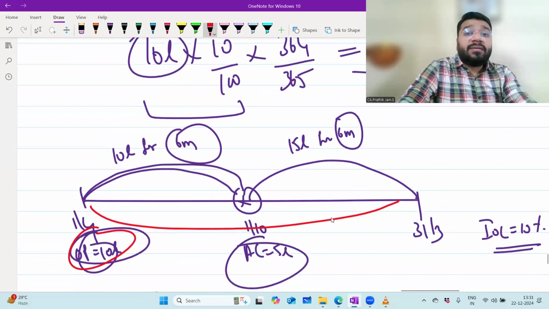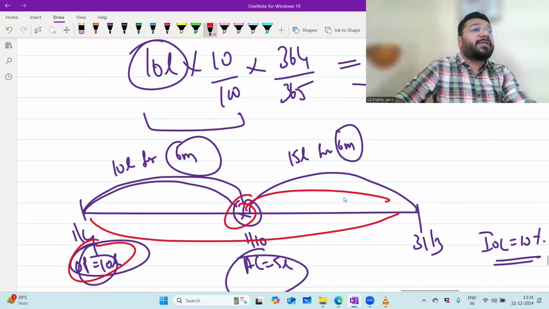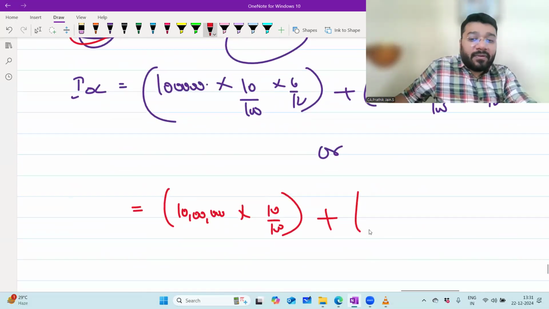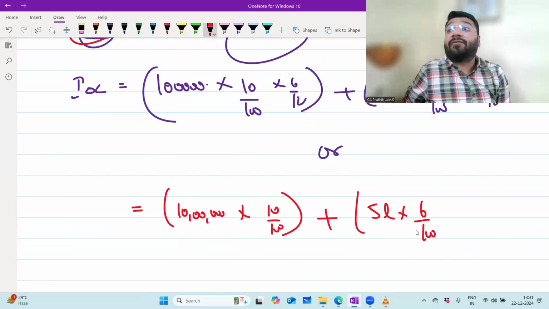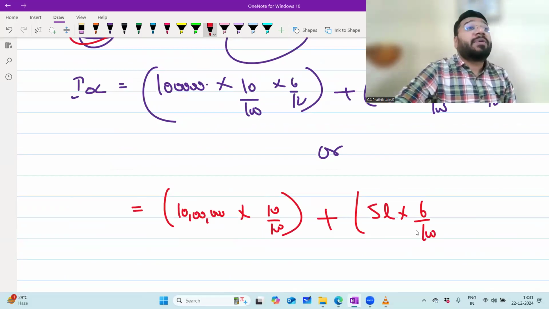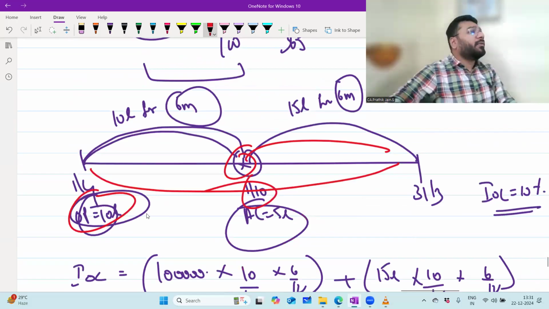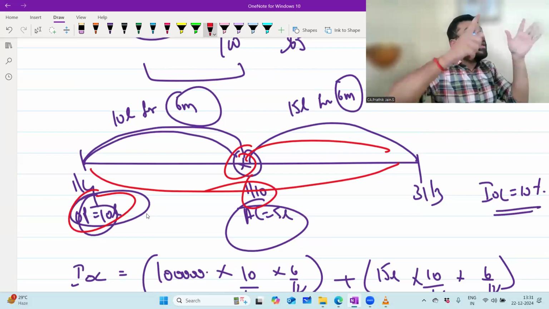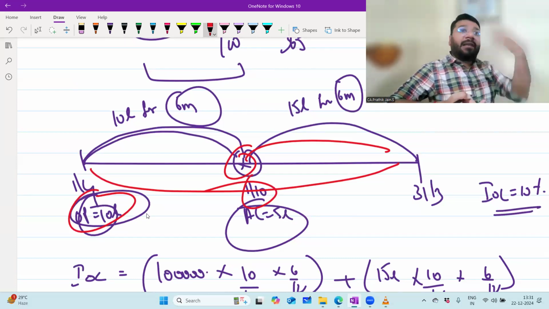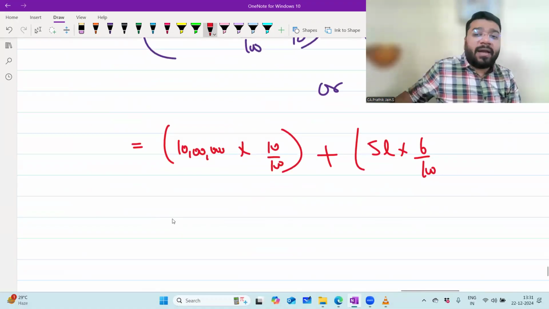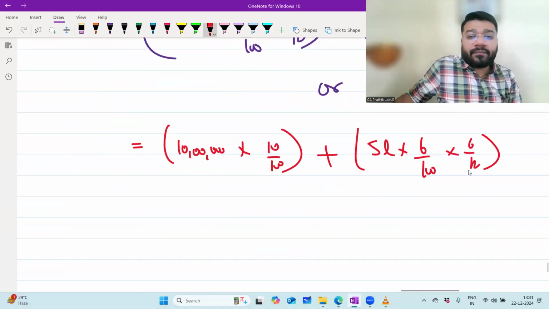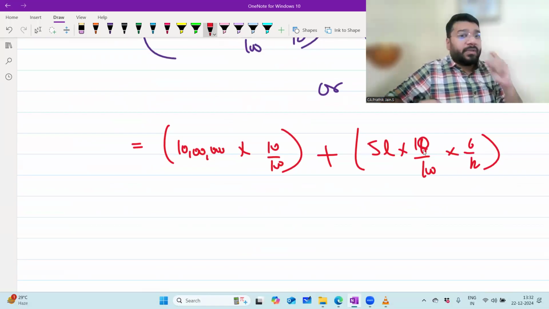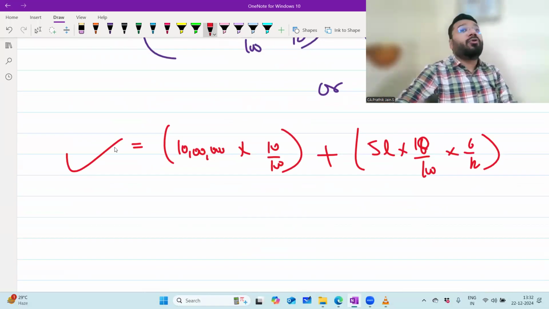Plus this 5 lakh has been used for 6 months. So 5 lakh into 10 by 100 would give me interest for 1 year. Did I enjoy this 5 lakh for the entire year? No, you enjoyed it only for 6 months, because I received this money on 1st October. October, November, December, January, February, March: 6 months I enjoyed the money as a firm. I'll pay the interest only for 6 months, so into 10 by 100 into 6 by 12. The second option is right. You can do it, no problem.